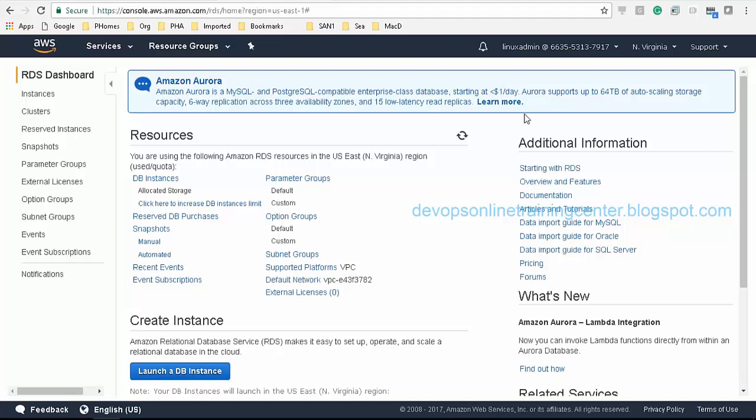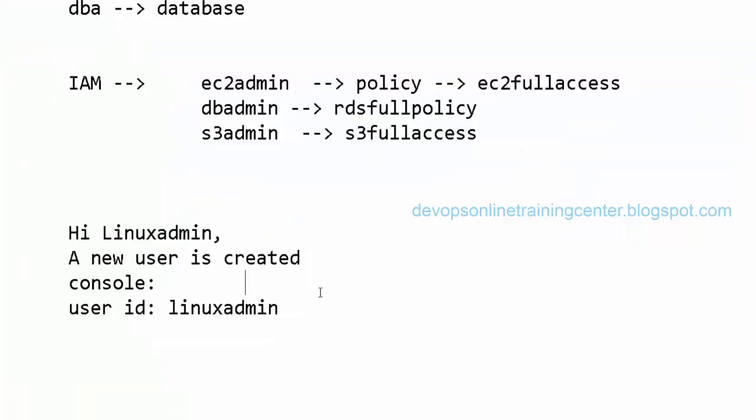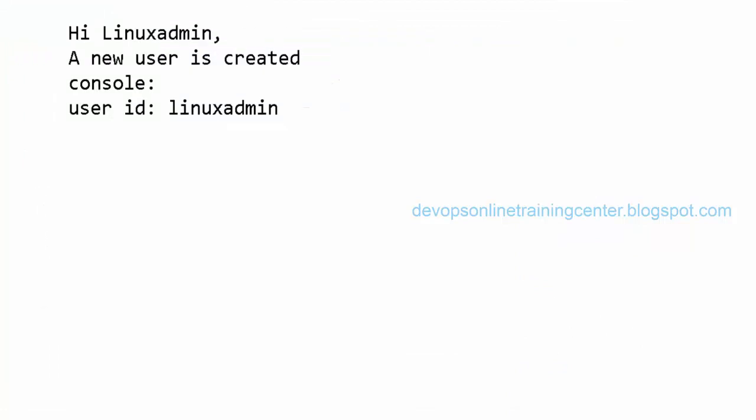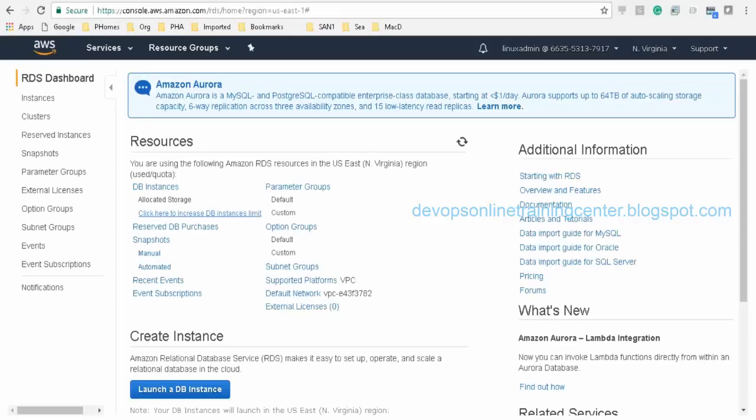Yeah, so when you created the user, you attached the user to one of the policies, right? EC2 full access. So do we have to remember which policy does what, or are we going to guess by the name of the policy, like EC2 full access? You can guess based on the name of the policy, because if you just search, there will be a lot of policies. So based on the requirement, we can select the policy. If you want full access, you can give something like S3 full access. So this will give access to the S3 service. This will be for RDS. If you want, you can give read only access. Yeah, even that will be there.